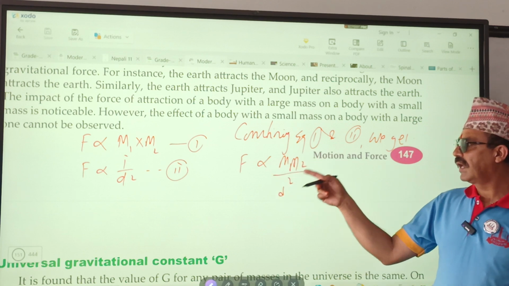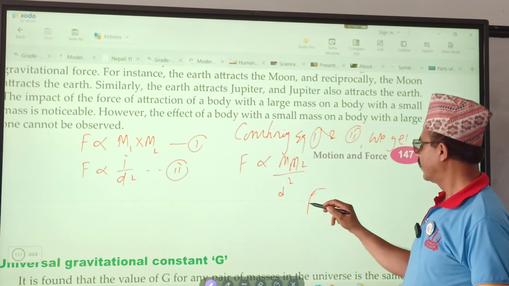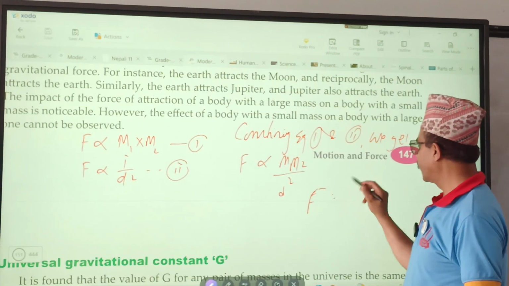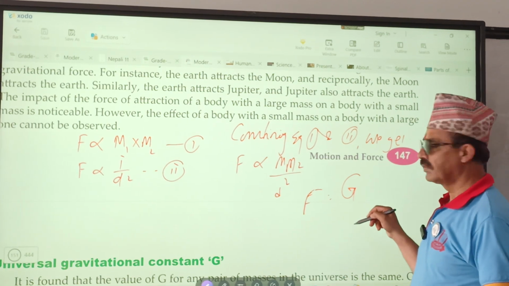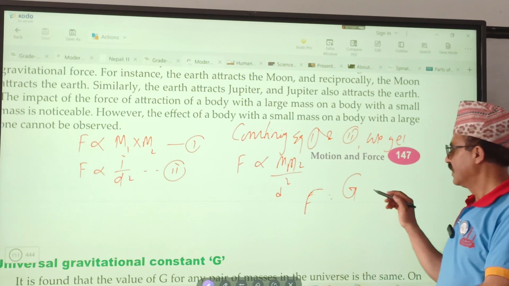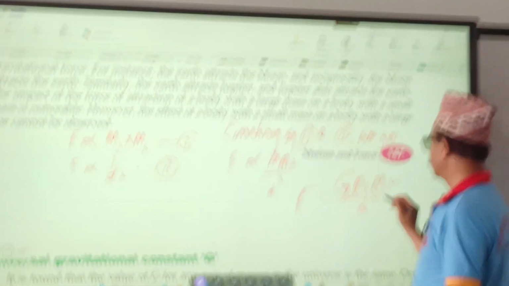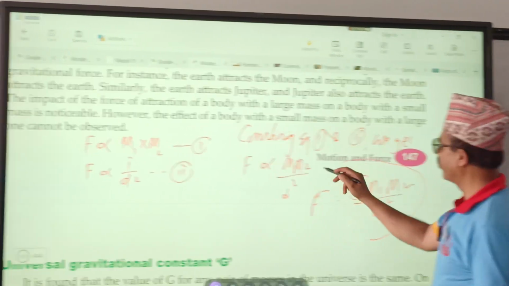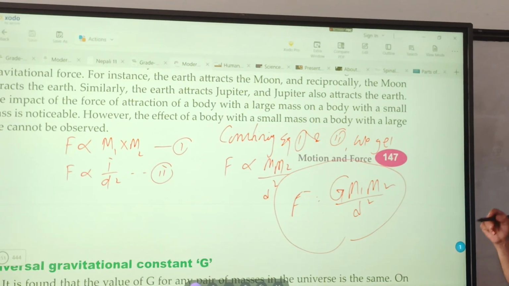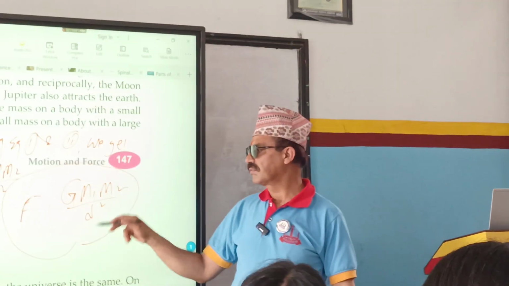F proportional to M1 M2 by D square. Then F equals to, we cannot write this directly because it was written by whom? Newton. Newton gave this formula, G M1 M2 by D square. This is the formula to calculate gravitational force. Formula is F equals to G M1 M2 by D square.